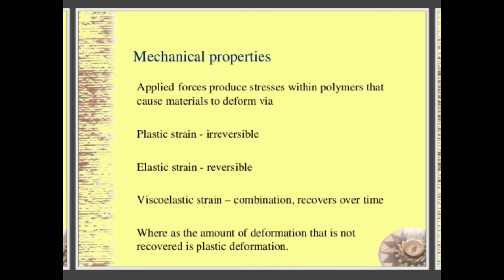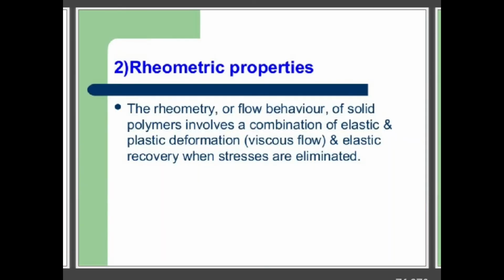As I said, it produces stresses within the polymers that cause materials to deform via plastic strain, that is plastic deformation, elastic deformation, and viscoelastic deformation, right? So both physical and mechanical properties depend upon the applied forces occurring within the polymer. They can produce permanent deformation, reversible deformation, or viscoelastic, a combination of both, right?